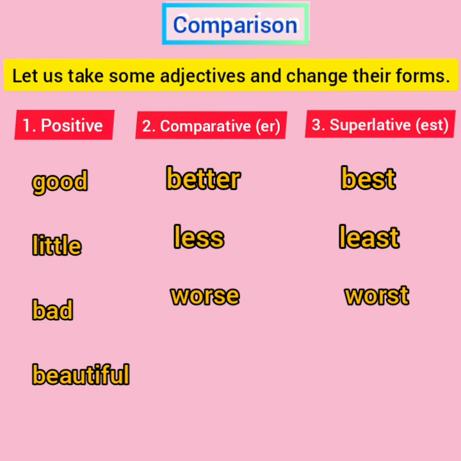Now, beautiful. Again, we will not say beautifuler and beautifulest. It is incorrect. So, beautiful will change to more beautiful in the comparative degree and most beautiful in the superlative degree. So, children, I hope you have understood this explanation.